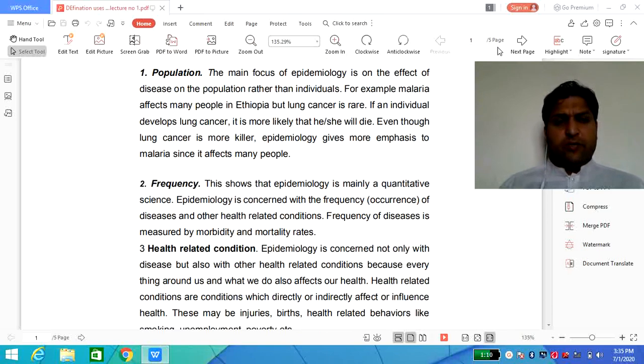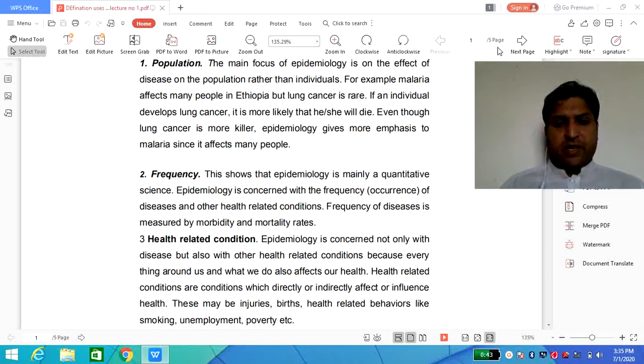The next one, which is a very important terminology in the epidemiology definition, is frequency. Frequency basically shows the occurrence of a disease, how a disease occurs in a respective society or community, and this is related to the occurrence state. So it's also one of the important terminologies.